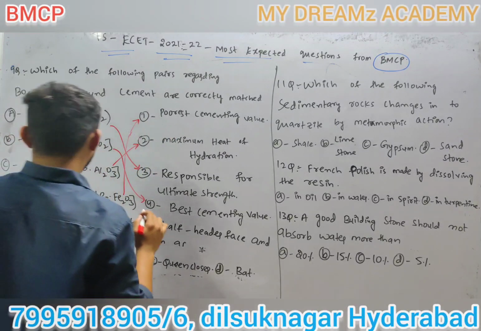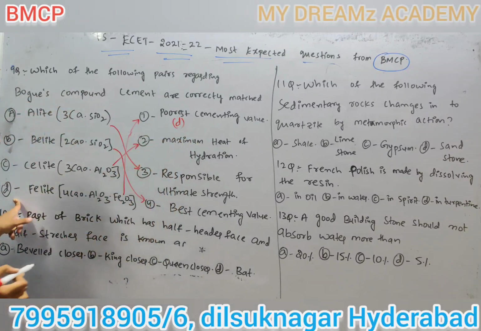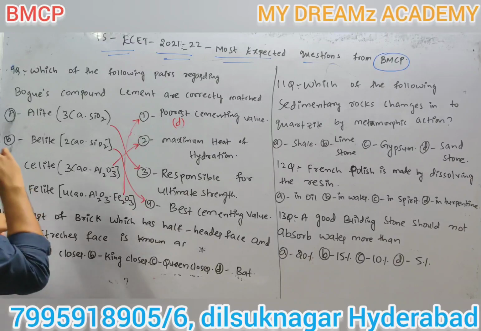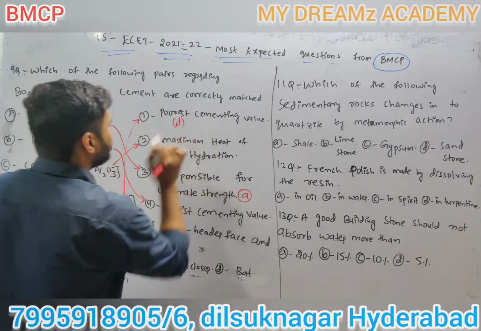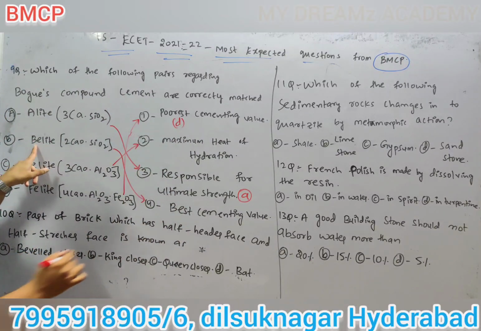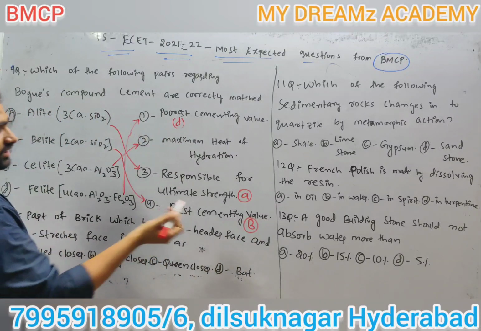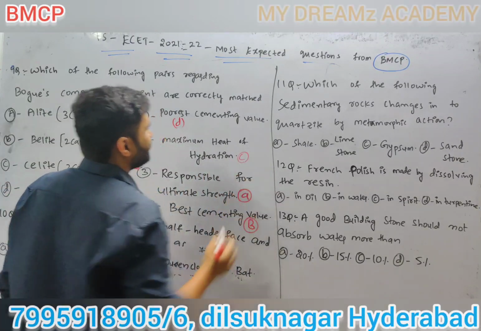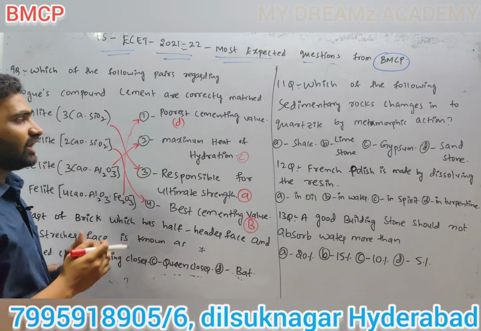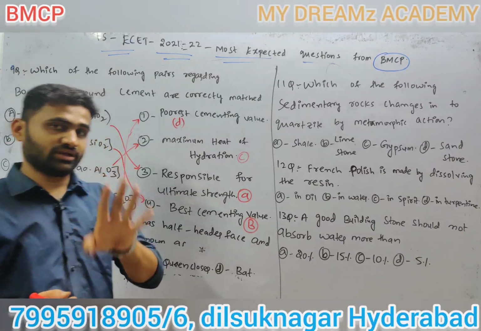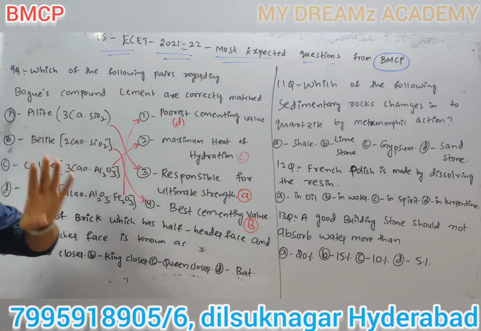So D, here I am writing answer D. This is A, this is D. Next, billite, this is B. Next, the remaining option is C. So this is C. So like this, match the following questions. If we solve match the following questions, we will get 4 bits from that. So here not 1 bit, this is 4 bits.